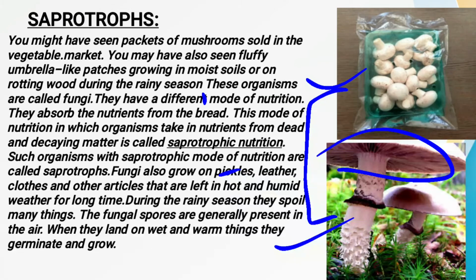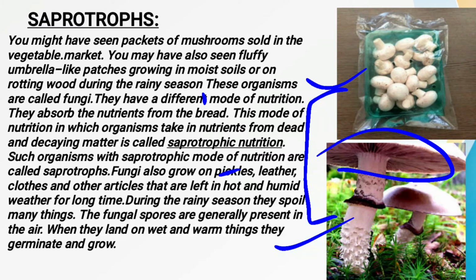And you can do the experiment in your home also. Take a bread mold, sprinkle some water on it and leave it for 2 or 3 days. Fine. And when that bread mold gets the proper warmth and moisture, then after 2-3 days you will see that some green color patches are formed on it. So whatever the green color patches you are seeing on this bread mold, what is that? That is only the fungi. And how are these fungi able to germinate over each and every place? Because some fungal spores are always present in the air.